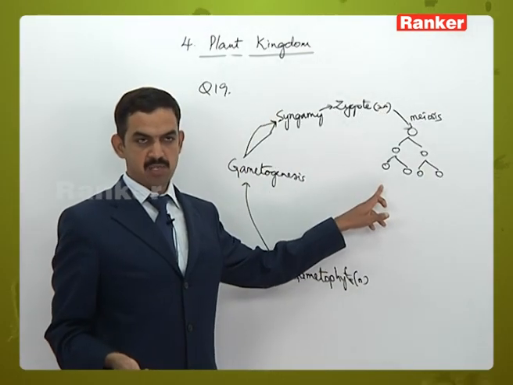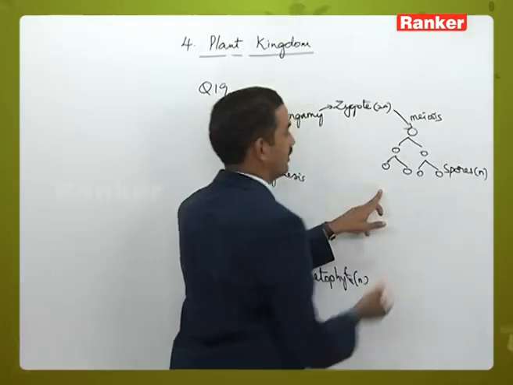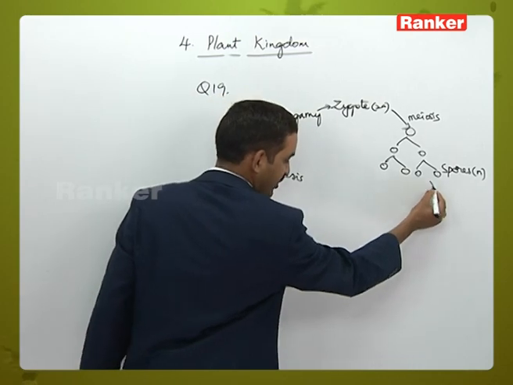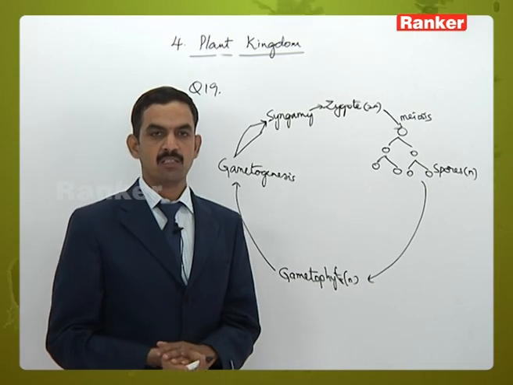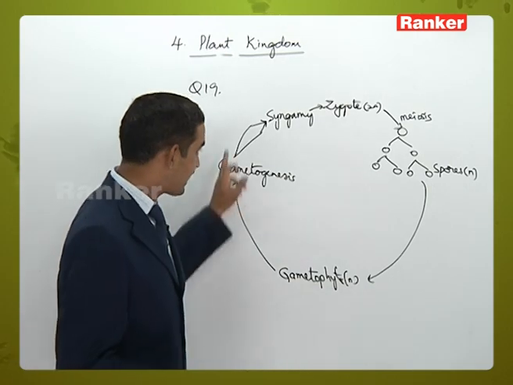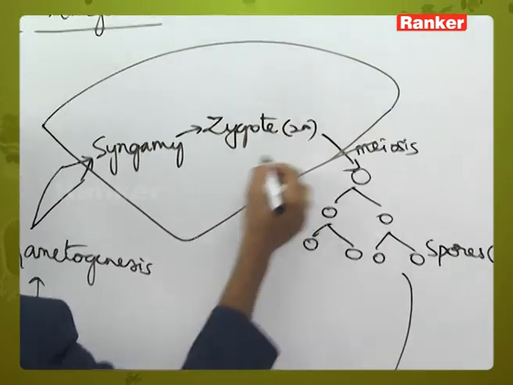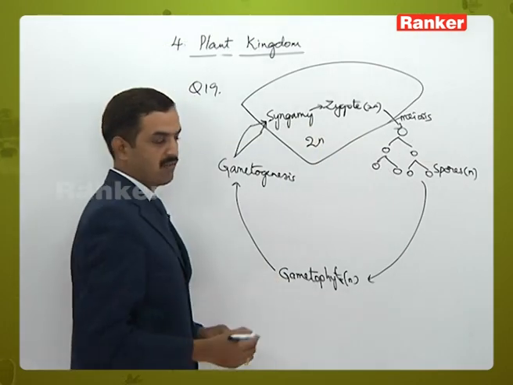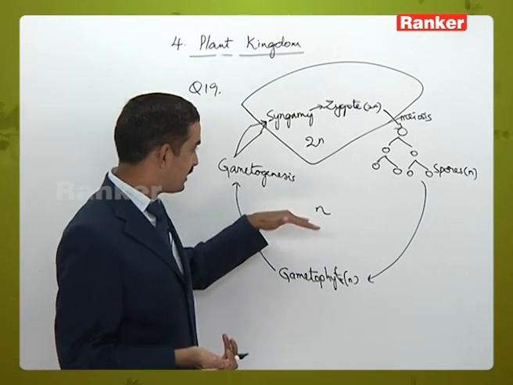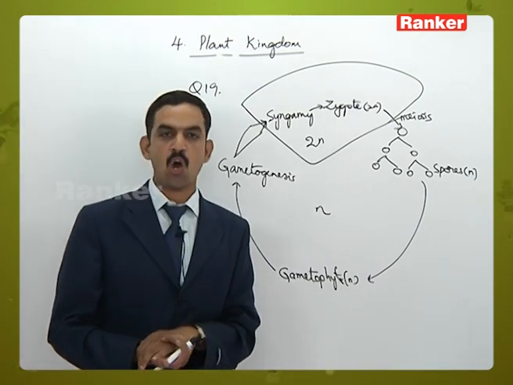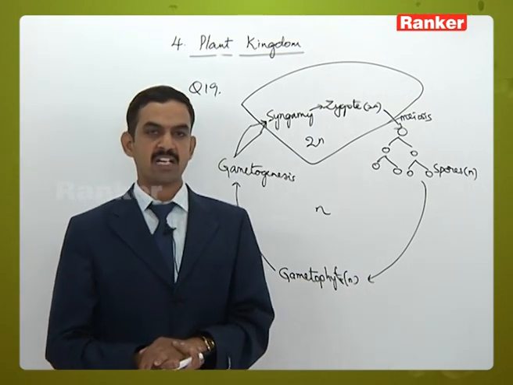When a cell undergoes meiosis, it produces spores. These spores are haploid in nature, and when they germinate, they give rise to the haploid plant body called the gametophytic generation. So in this entire life cycle, zygote is the only stage which is diploid, whereas the remaining stages are haploid. So if except zygote all other stages are haploid, we call such a life cycle a haplontic life cycle.